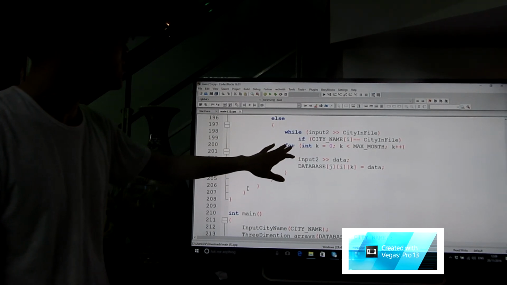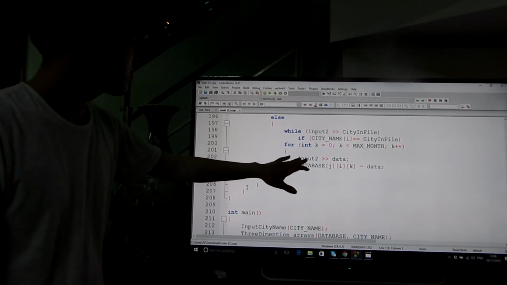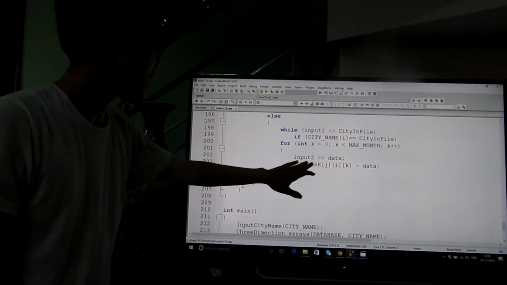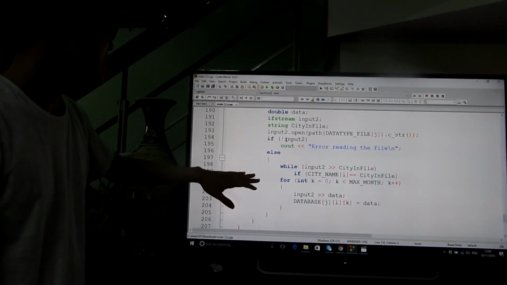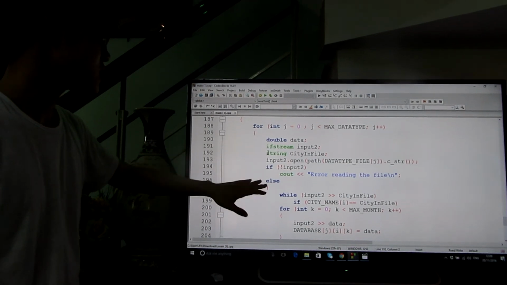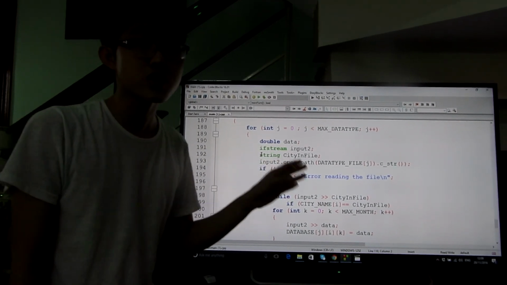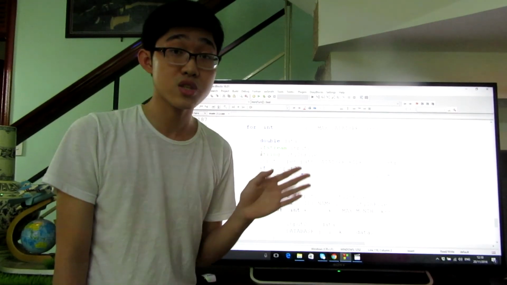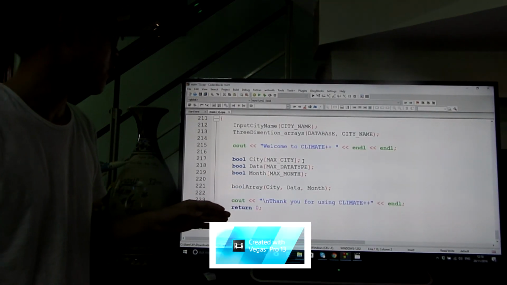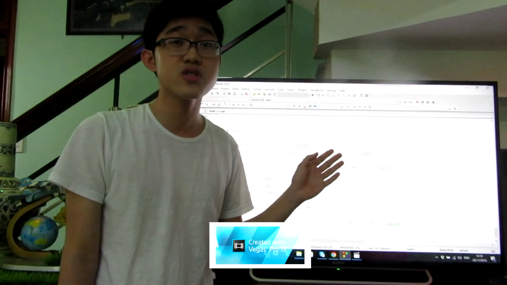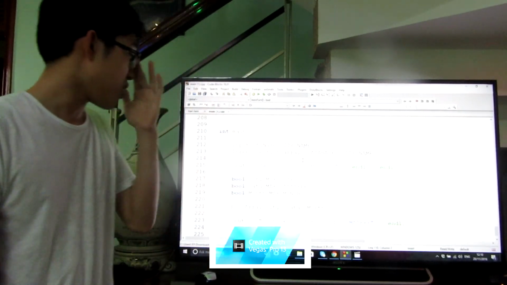In the third loop, it will read the data and store it in this value. You can see that it is quite short but very important to notice the order of each loop. So when everything is done, we move to the main function.